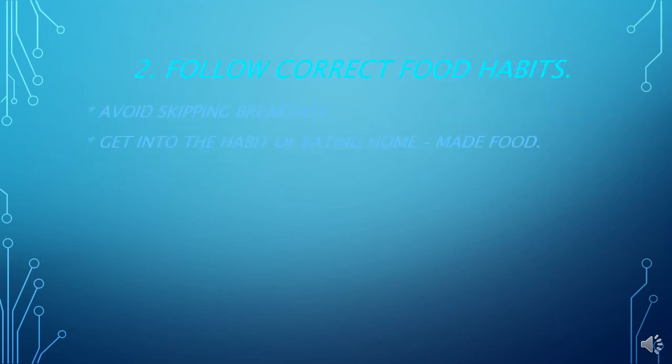Follow correct food habits. Avoid skipping breakfast. Get into the habit of eating homemade foods. Now guys, we should not eat junk food, that means food that is not homemade. We should eat only homemade foods. If we eat junk foods, we will get some disease like diabetes or cholesterol. So, we should eat only homemade food.